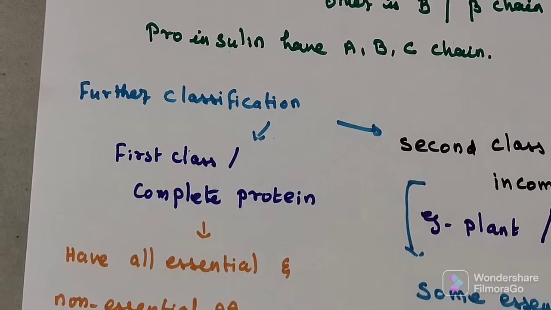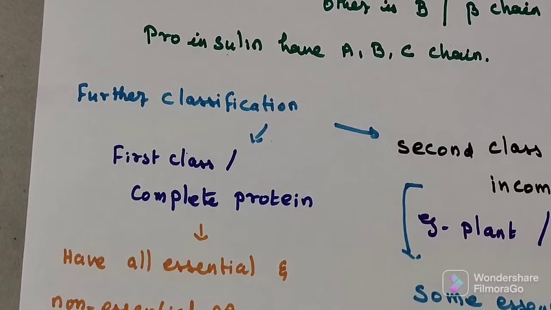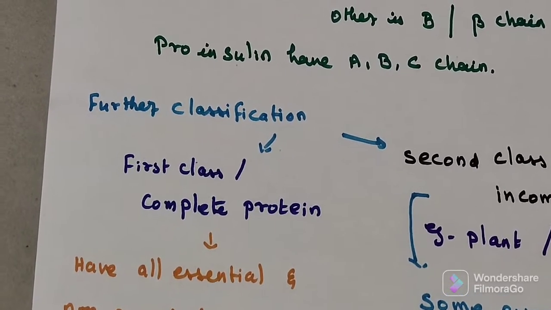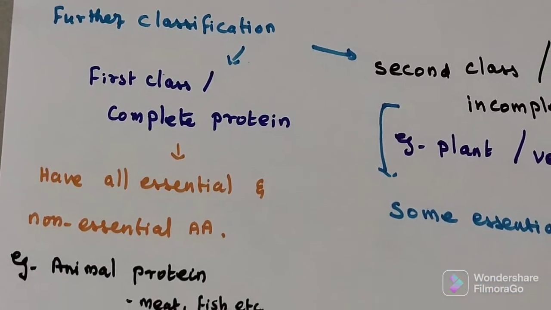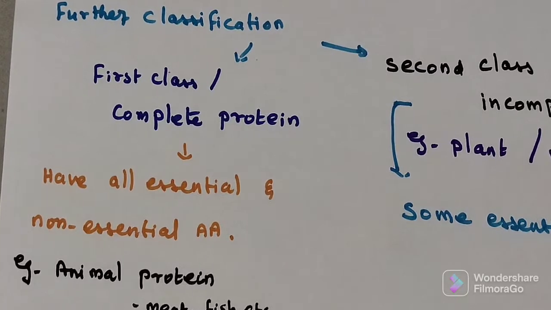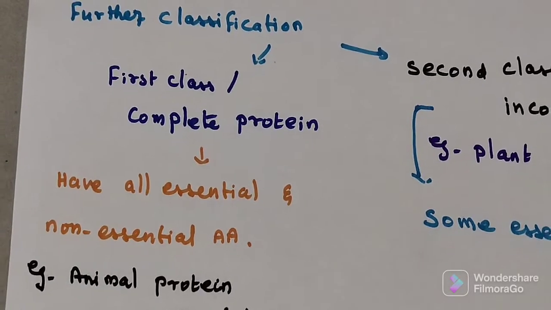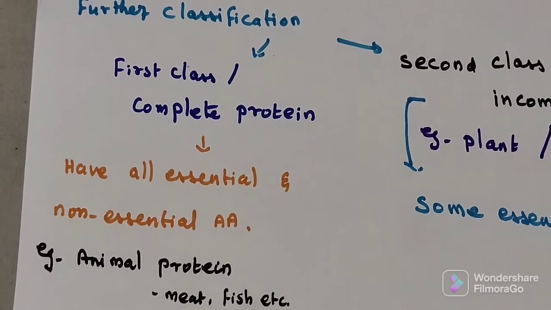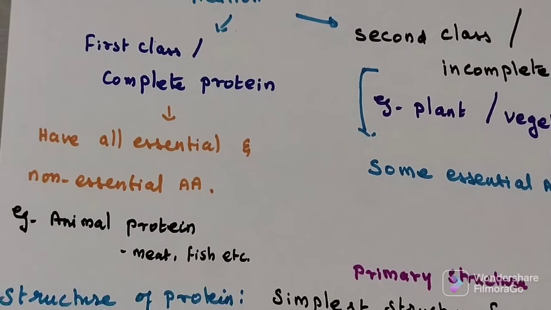So if a protein has all of them, then that protein would be considered as first class protein or complete protein. Example, the animal protein like what we get from meat and fish, all complete protein.